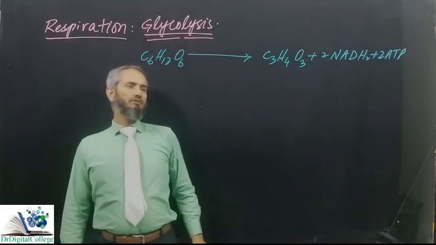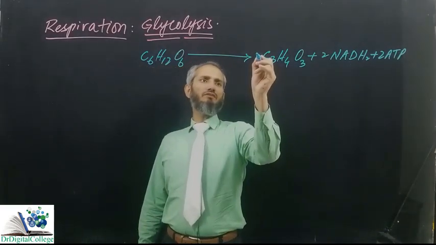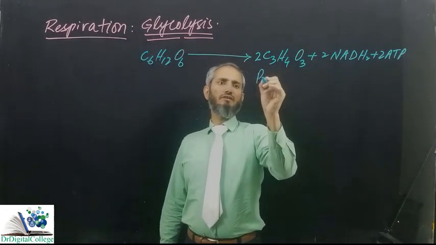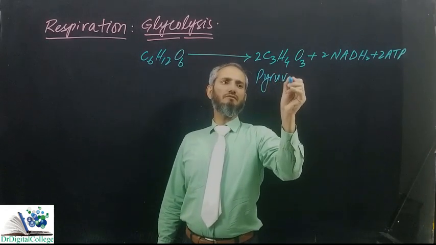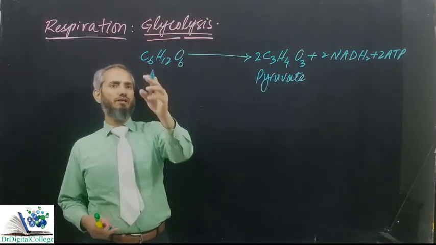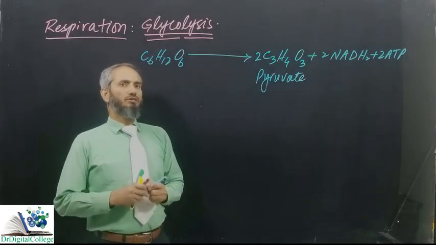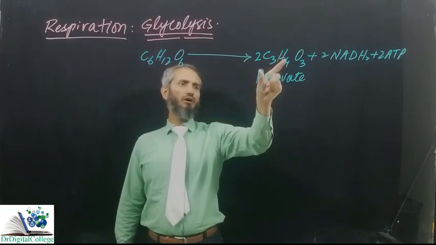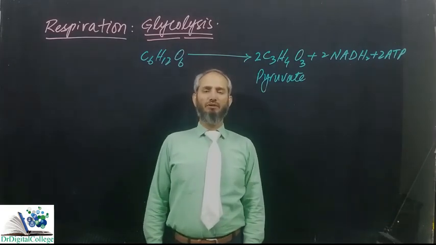These are 6 carbon and here 2 of this are produced, means this is pyruvate. 2 of 3 carbon compounds are produced out of 1 6 carbon compound. So a 6 carbon compound has been lysed, has been broken down into 2 of 3 carbon compounds.